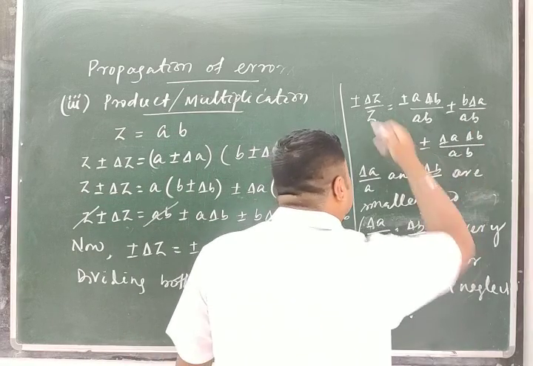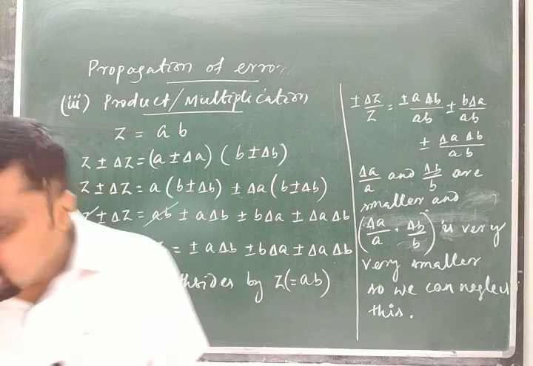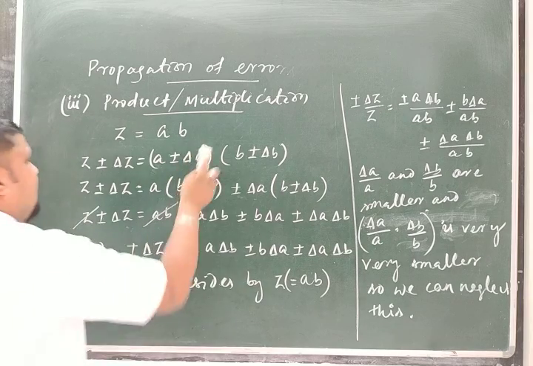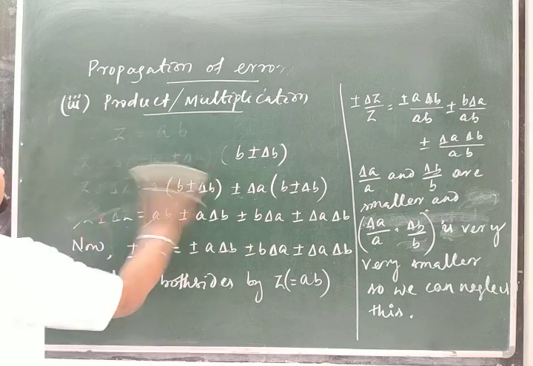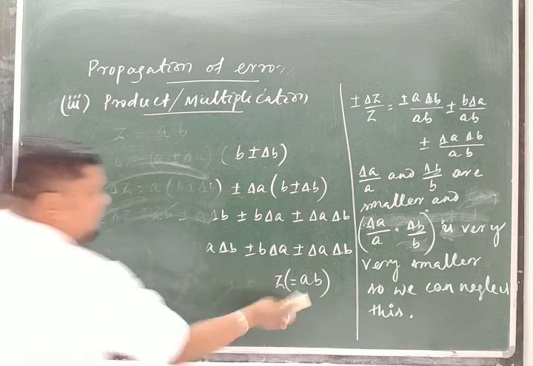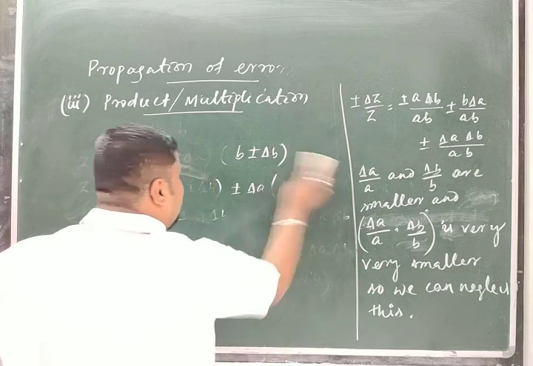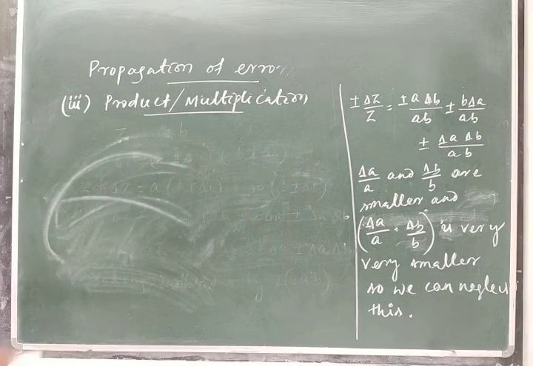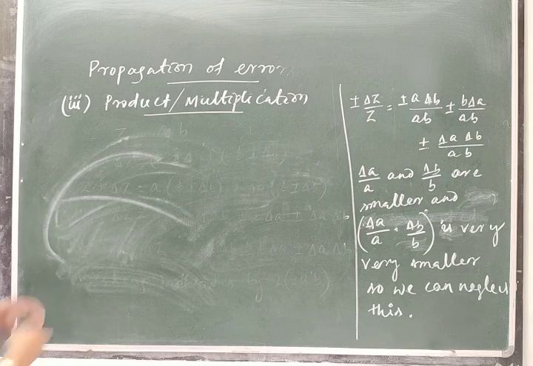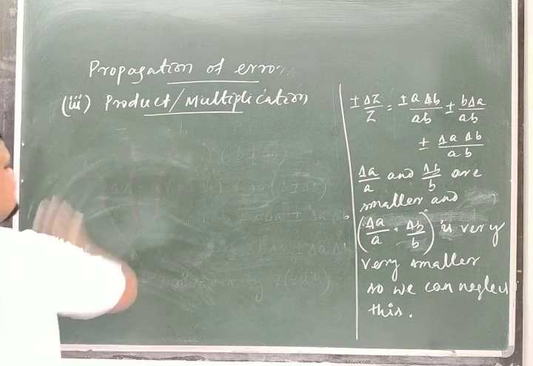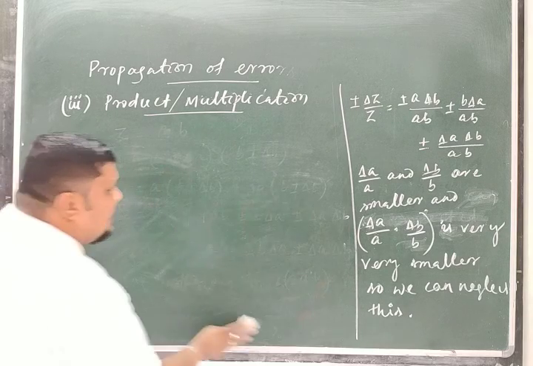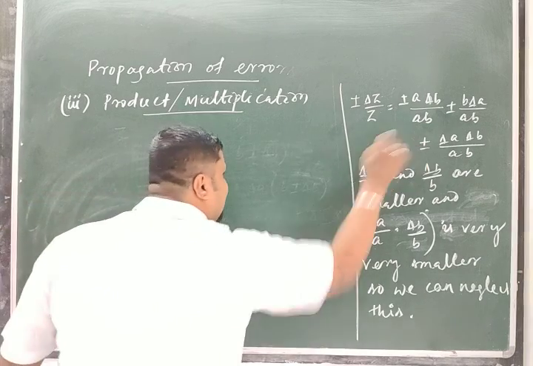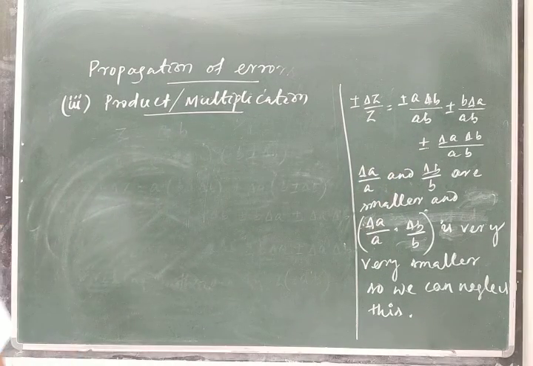So if you neglect this, then the result is plus or minus delta Z by Z. Now you neglect the third term because it is smaller.